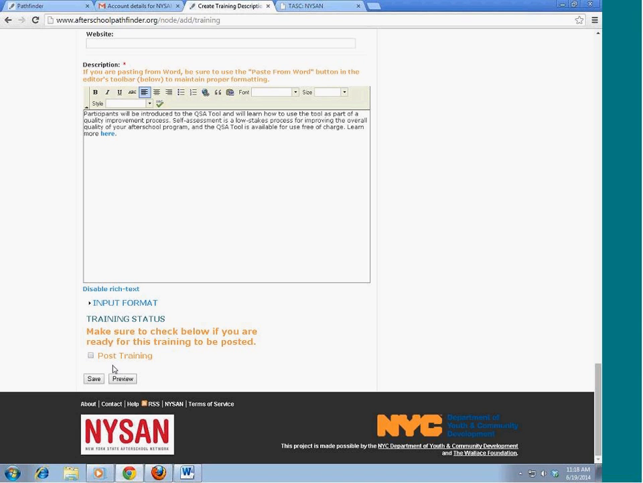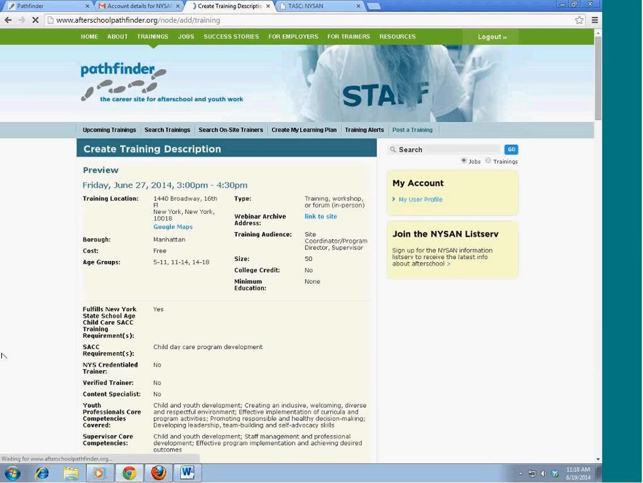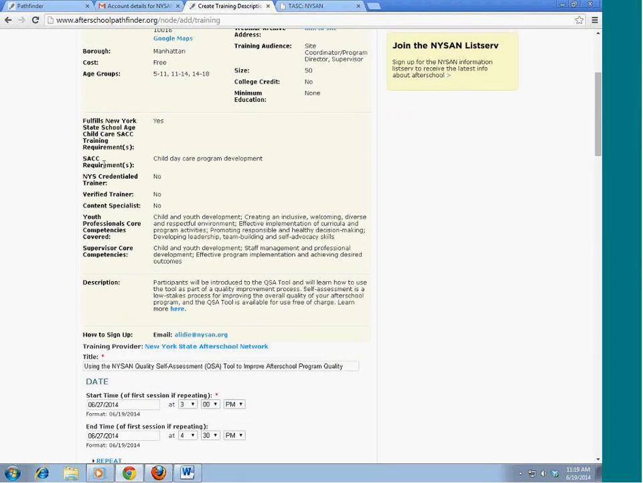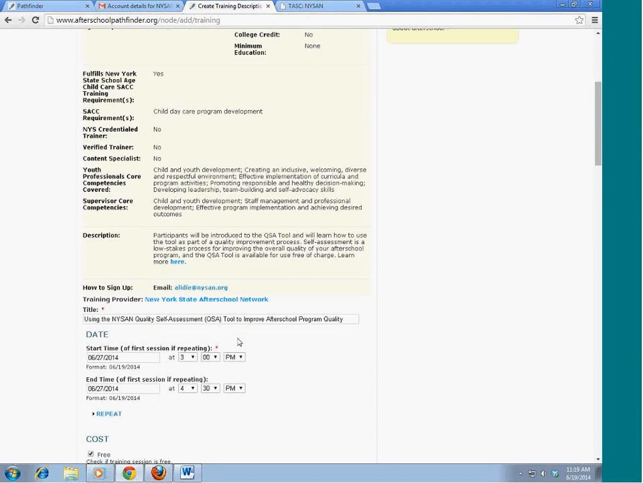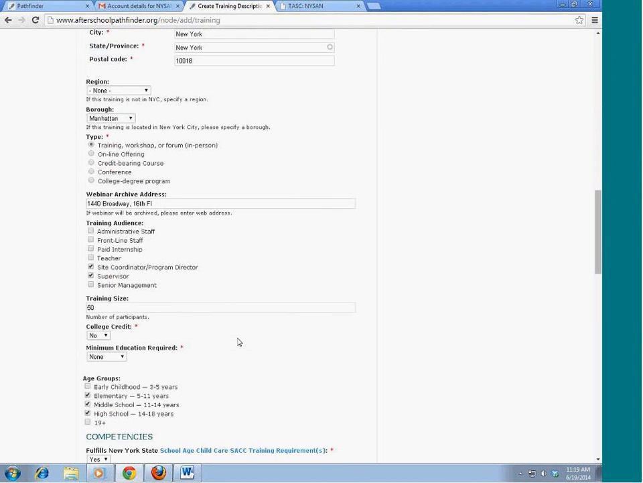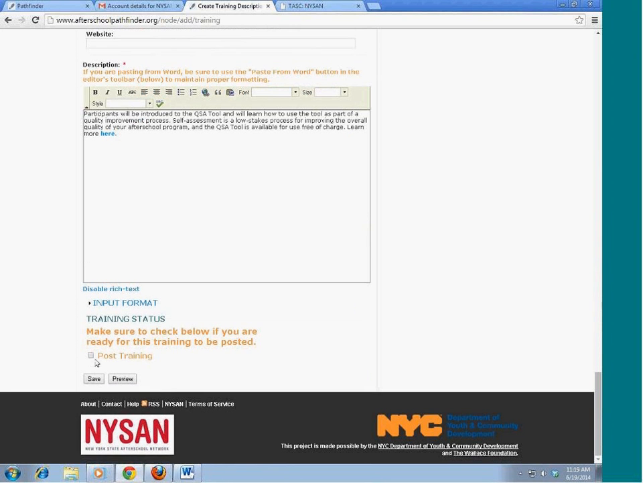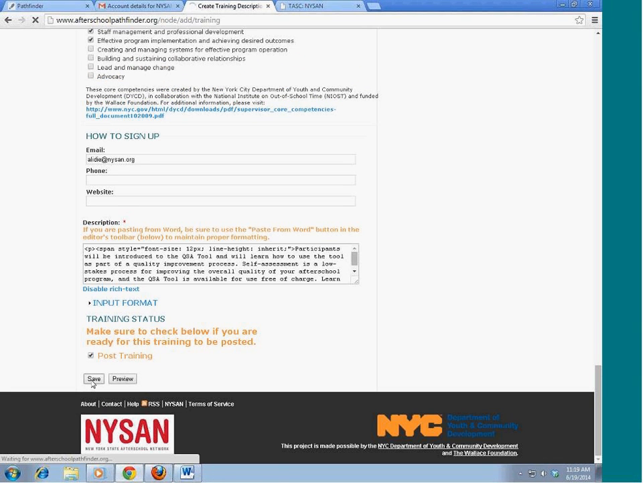I can preview or I can post my training. I'm going to preview and see what it looks like. This is what this posting will look like when I have approved it. And it covers all the areas, it has the description, where to sign up, and then I get the opportunity to edit it again. So I think it looks good. Posting, and then I'm going to hit save.